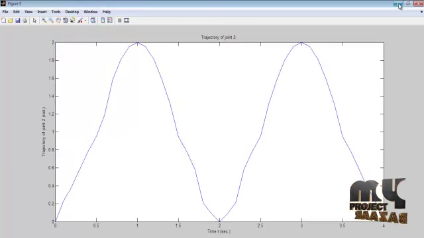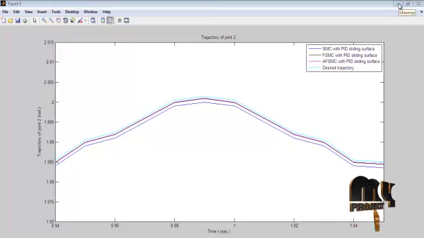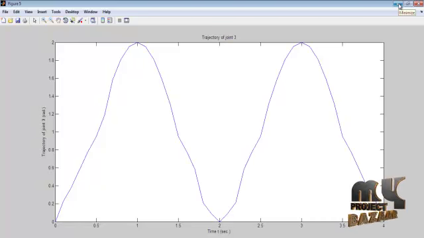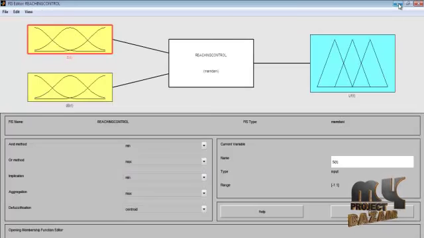trajectory. Next is the trajectory of joint 2 output waveform, and this is the corresponding comparison output of the trajectory of joint 2. This is the trajectory of joint 3 output waveform, and also the corresponding comparison of the trajectory of joint 3 output waveform. This is all compared with SMC, FSMC and adaptive fuzzy SMC, all with the PID sliding surface, and this is the desired trajectory. Next one is the